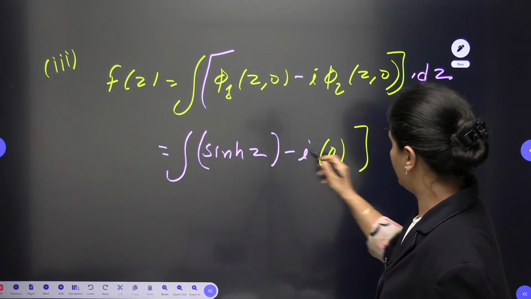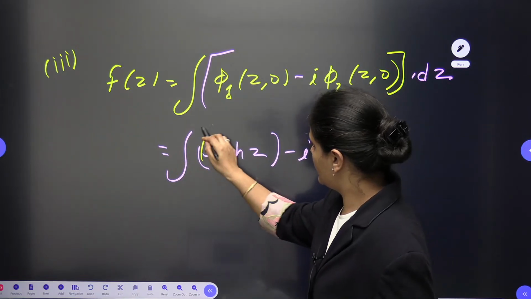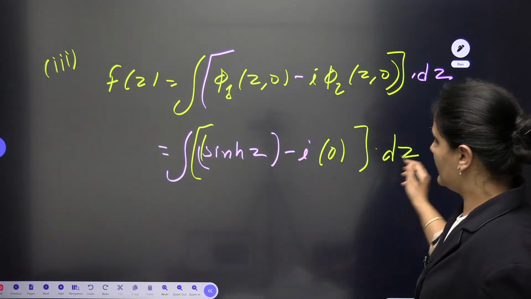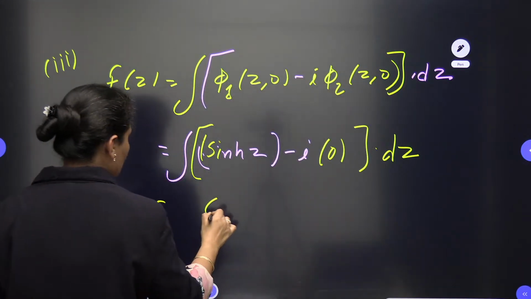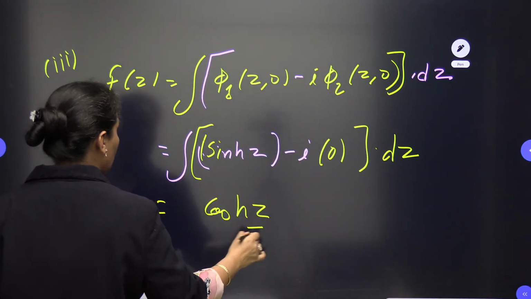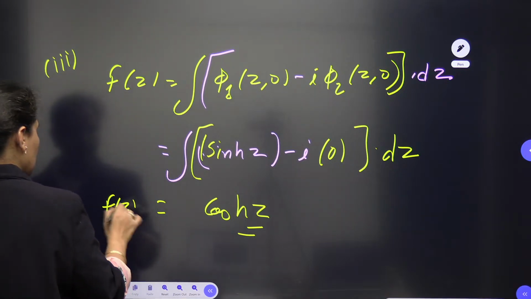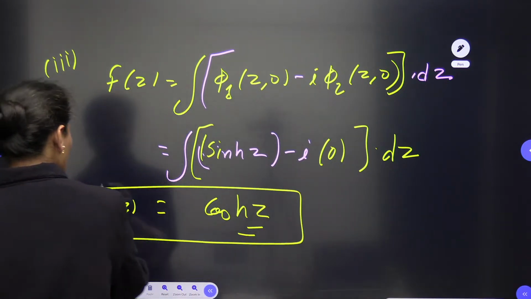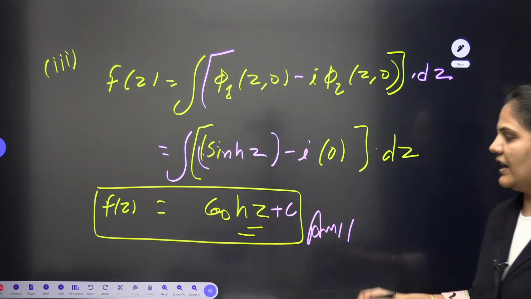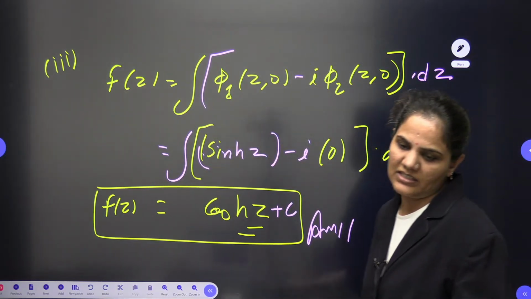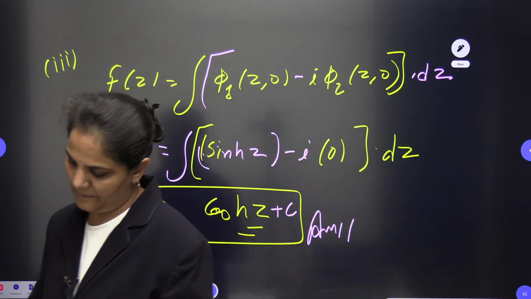Now we have only the integral of sin hyperbolic z, which will be cos hyperbolic z. So your function should be cos hyperbolic z. If you want, you can add the integration constant c, and the answer will be there.